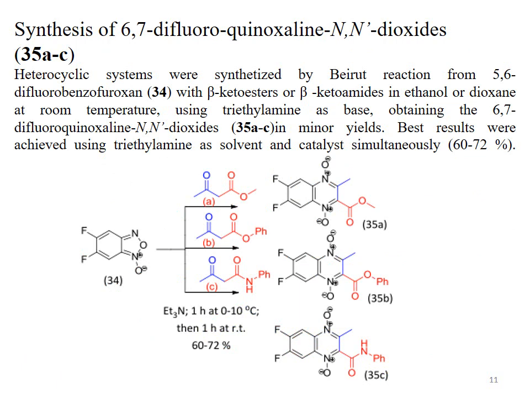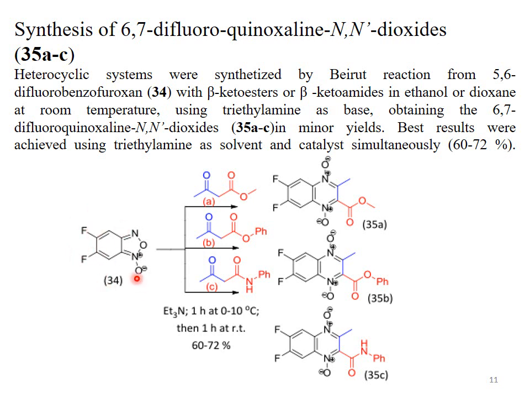Synthesis of 6,7-difluoroquinoxaline N,N-dioxide system 35A to C. Heterocyclic systems were synthesized by the Beirut reaction from 5,6-difluorobenzofuroxan system with beta keto esters or beta keto amides in ethanol or dioxane at room temperature, using triethylamine as a base, obtaining the 6,7-difluoroquinoxaline N,N-dioxides 35A to C in modest yields. Best results were achieved using triethylamine as solvent and catalyst simultaneously.